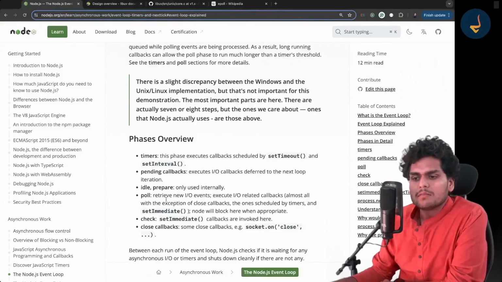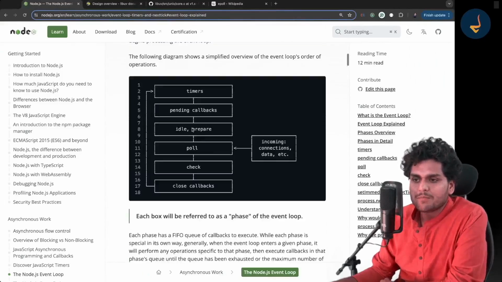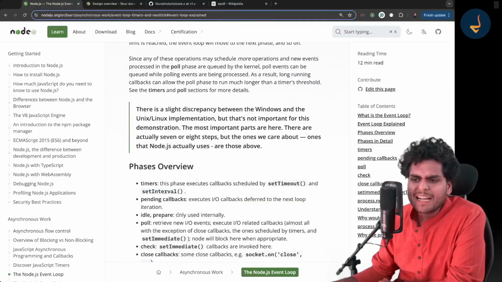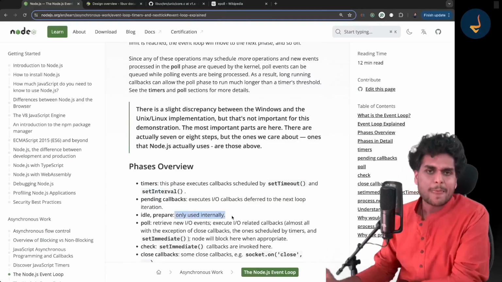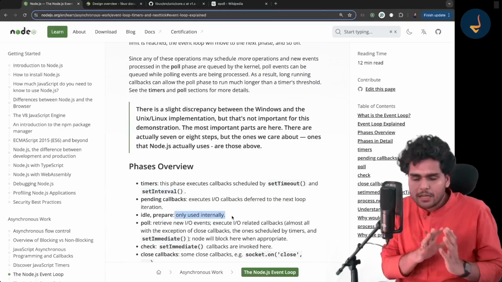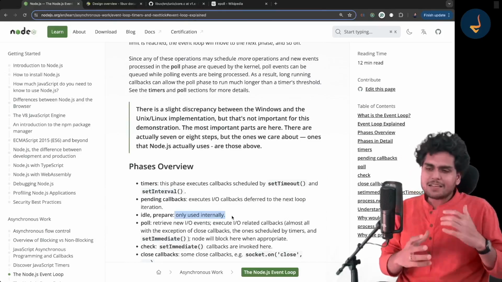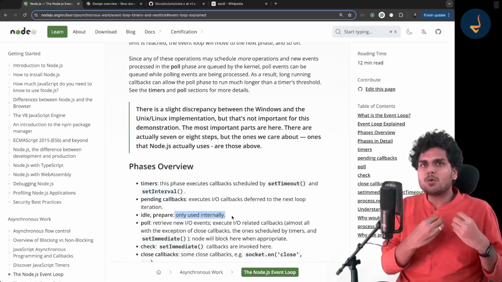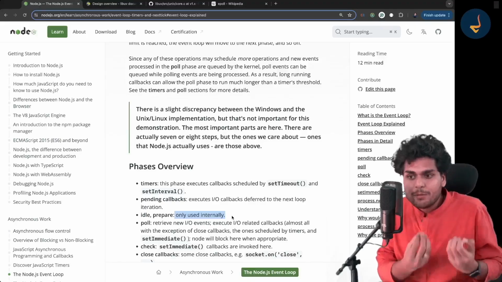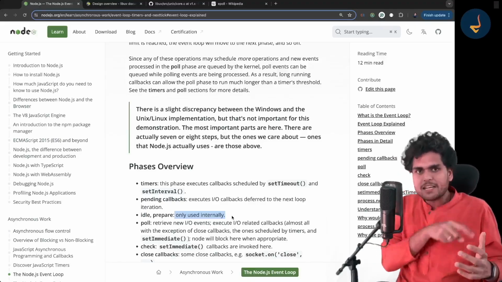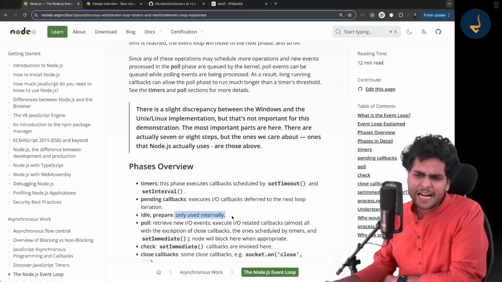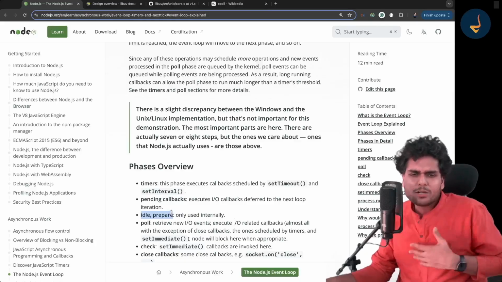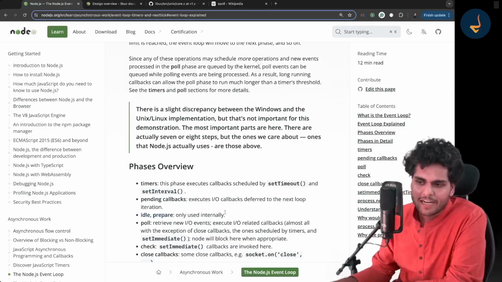Now, there is one more phase, the idle and prepare phase. If you read about it, it is used only internally. So basically, we as developers don't need to take care of anything. There are some idle prepare checks which Node.js or the libuv library is doing while it is running the event loop. We as developers don't need to take care of it, so that is why it's not that important for us.